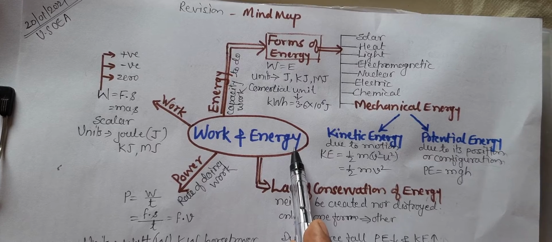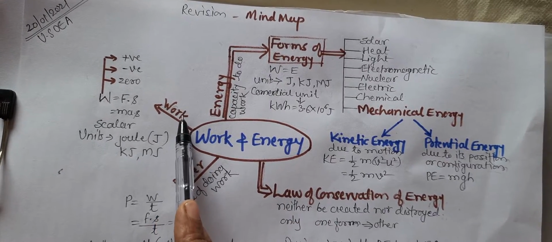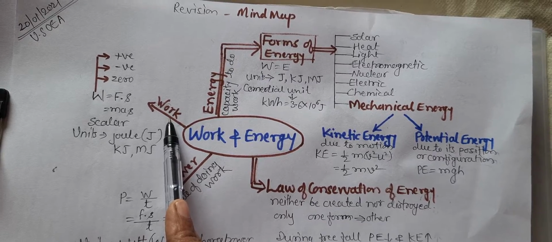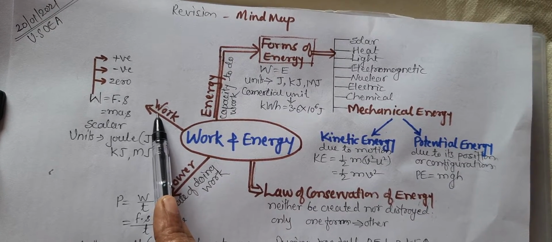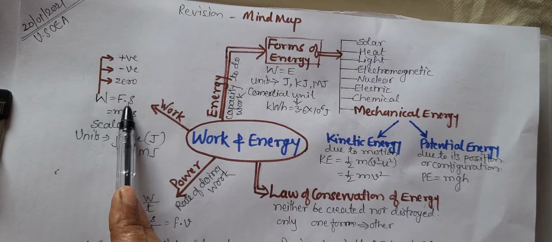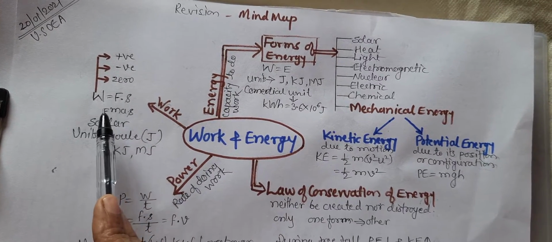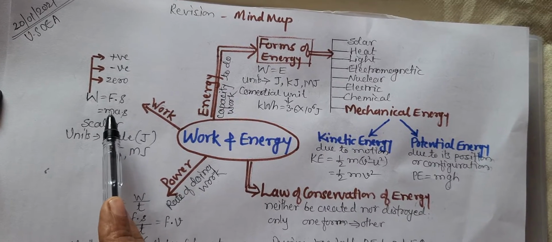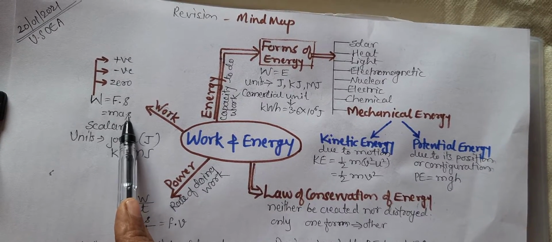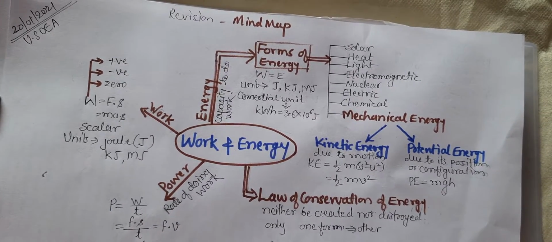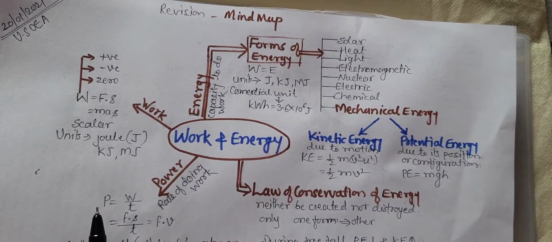Work and energy. Work is said to be done if the force is applied and the object is displaced in the direction of the force. The formula for the work is W = F × S. Sometimes F may not be given to you directly, but you can find out F = m × a. So both these formulas you can apply for the numerical problems.